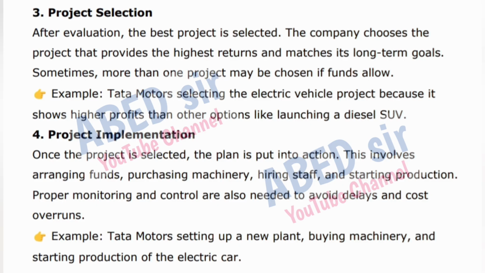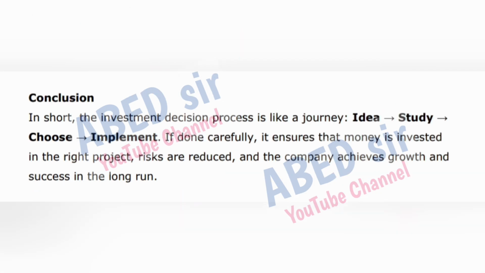This involves arranging funds, purchasing machinery, hiring staff, and starting production. Proper monitoring and control are also needed to avoid delays and cost overruns. Example, Tata Motors setting up a new plant, buying machinery, and starting production of the electric car. Conclusion. In short, the investment decision process is like a journey: idea, study, choose, implement. If done carefully, it ensures that money is invested in the right project, risks are reduced, and the company achieves growth and success in the long run.